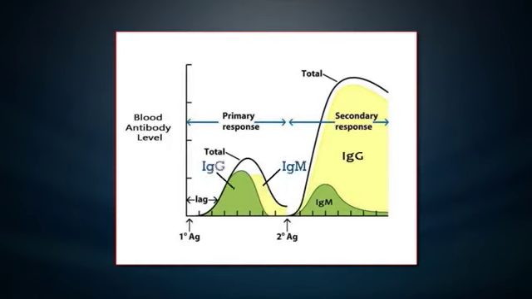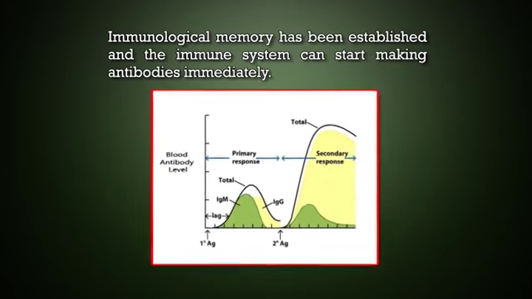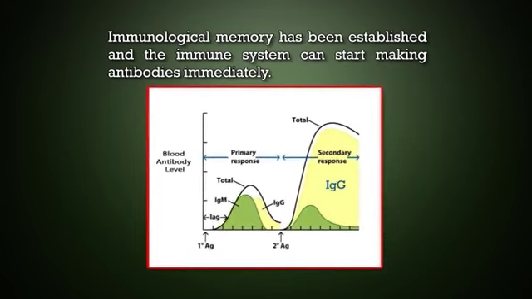The secondary immune response occurs when the person is exposed to the same antigen for the second time, or third, fourth time, etc. At this point, immunological memory has been established and the immune system can start making antibodies immediately. So, in secondary immune response, mainly IgG antibody is produced in sufficient amount and sometimes a small amount of IgM is produced. Other immunoglobulins such as IgA, and in the case of allergy, IgE, are produced.